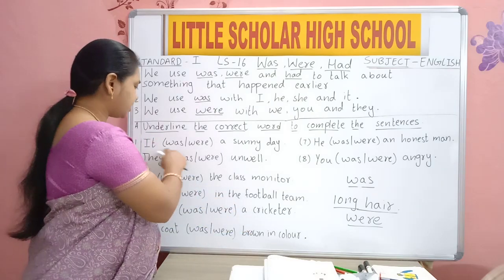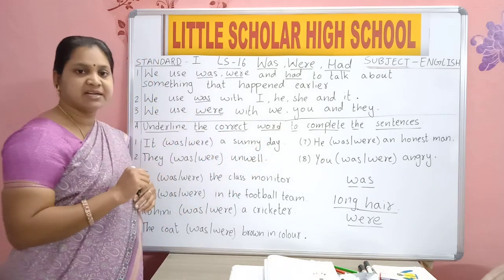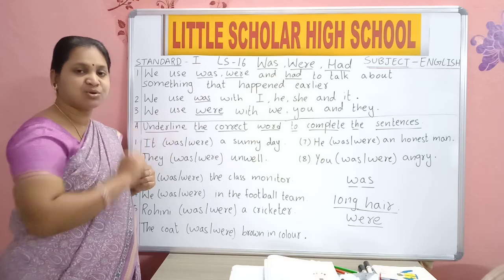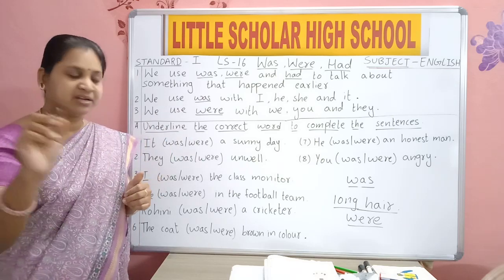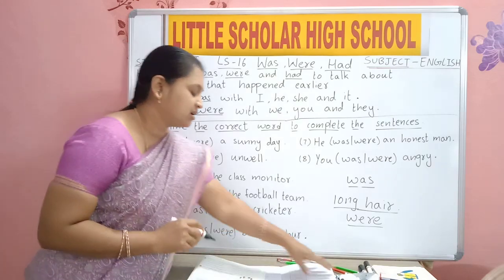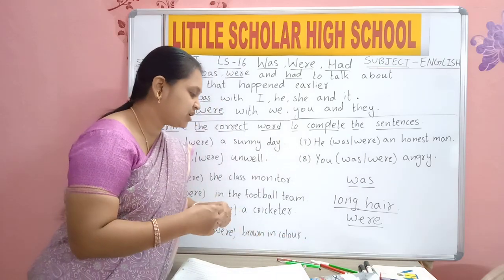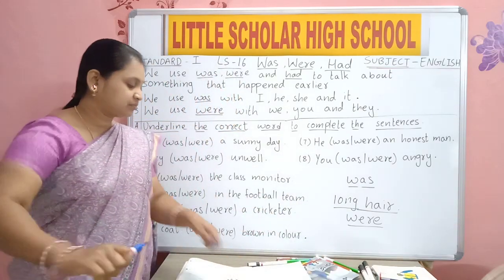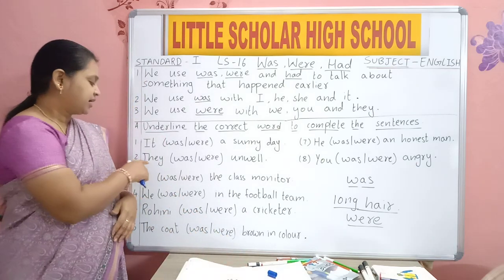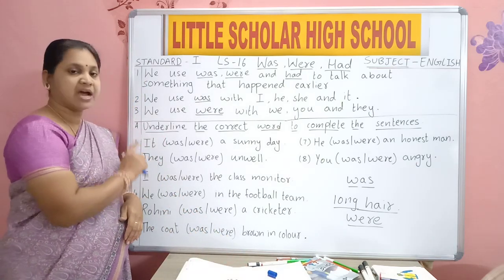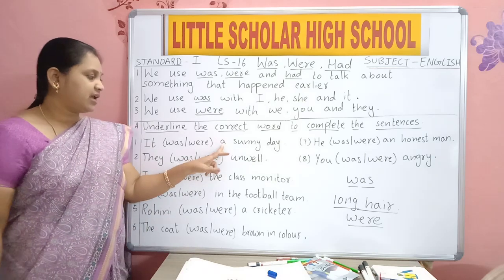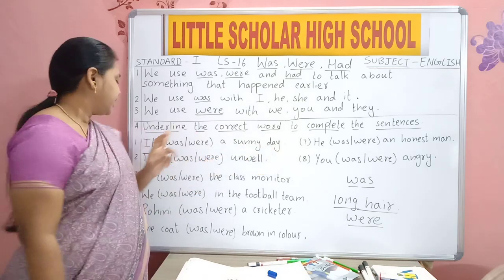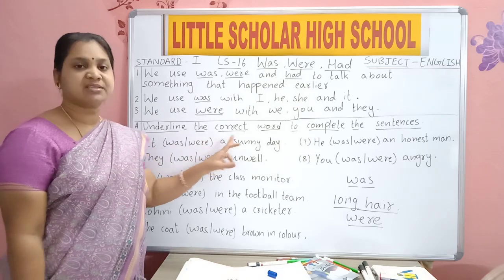Yes, this is the sentence. To complete the sentence, two are given: one right correct answer and one wrong answer. Which one is correct? You should underline that. Is it clear? Now, when I am doing it on the board, you will do it in your textbook. Shall we read the question? It, a sunny day. It dash a sunny day.